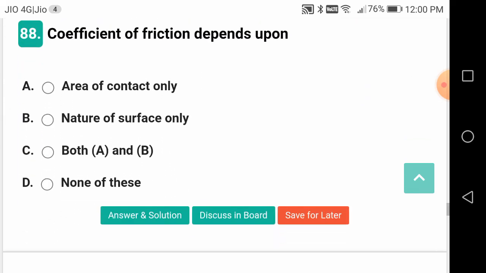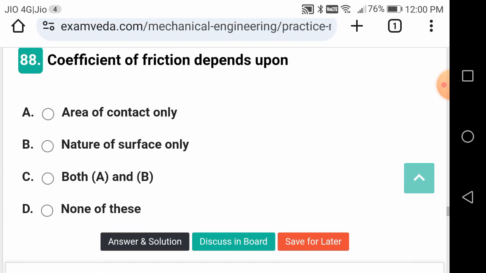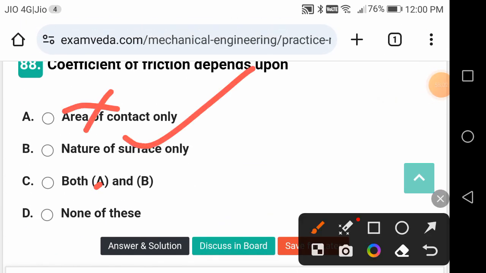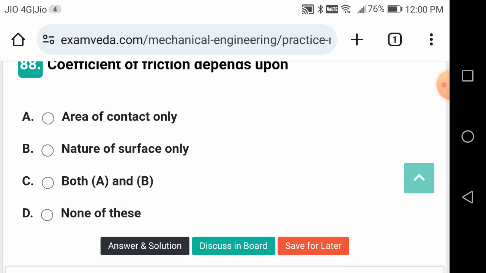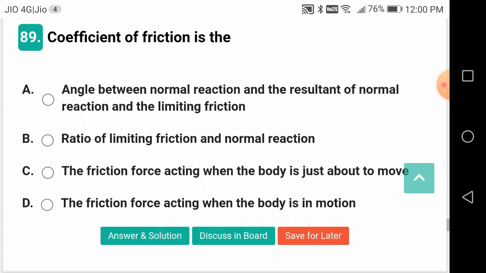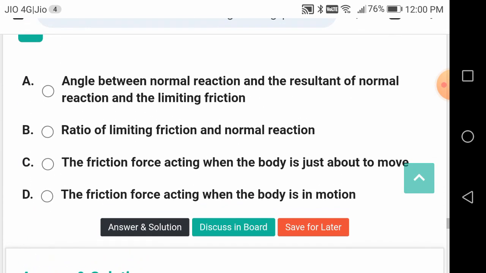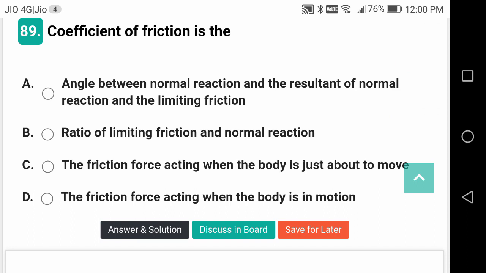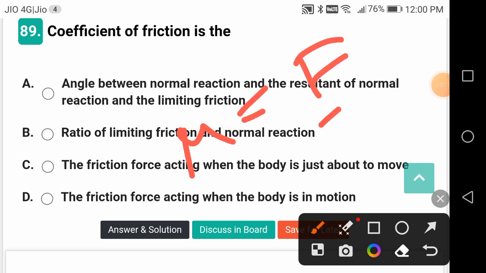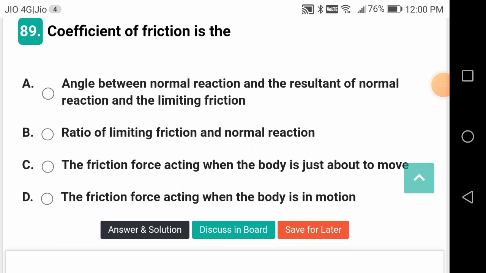Coefficient of friction depends upon what? It is going to depend upon the nature of the surfaces only. This is a good question, friends. Only the nature of surfaces. For two pairs of surfaces, it is a constant, different and a unique coefficient of friction. Coefficient of friction is the ratio of limiting friction to normal reaction. So mu is equal to F by R, tangential force by reaction force.